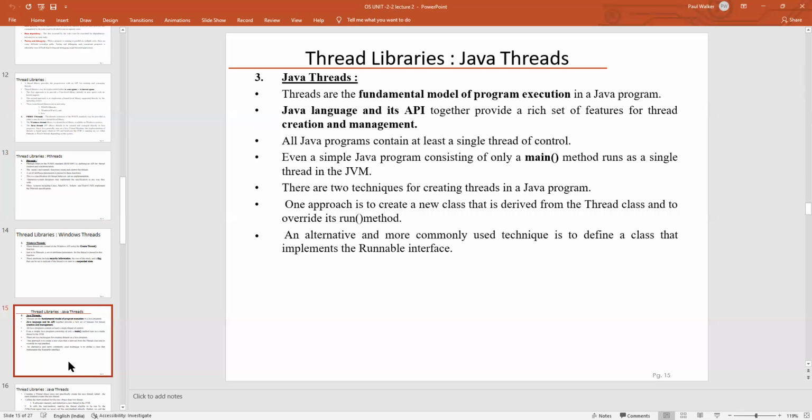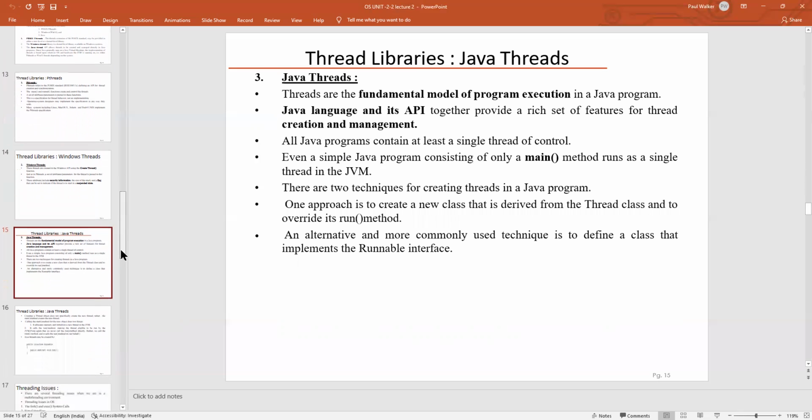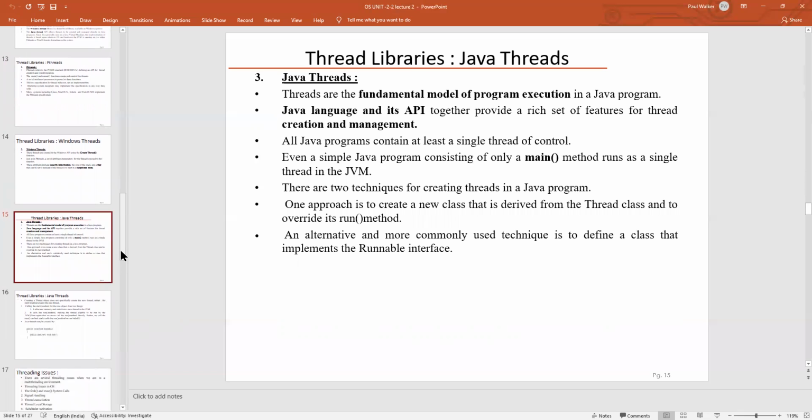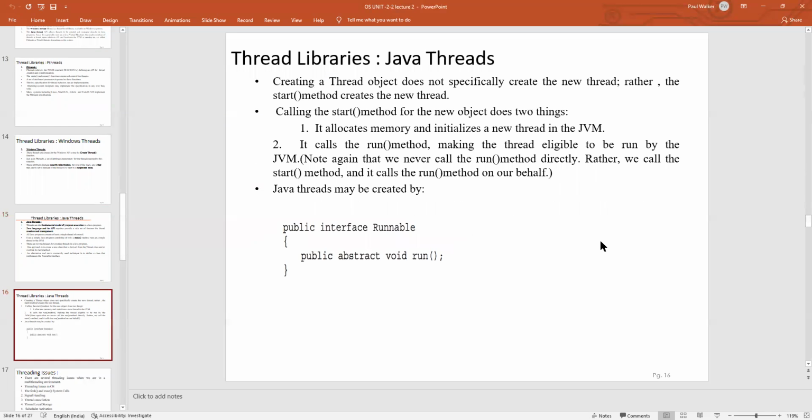Java threads are an important feature in the Java language, where the API has a set of features for thread creation and management. All Java programs contain a single thread of control, only in the main method, a single thread used in a Java virtual machine. Here, we can create a thread in two ways. One approach is to create a new class that is derived from the Thread class and override the run function. An alternative method is to define a class that implements the Runnable interface. So this is a Java method.